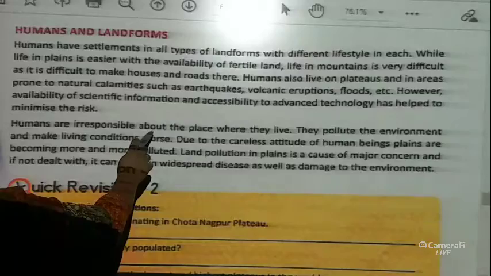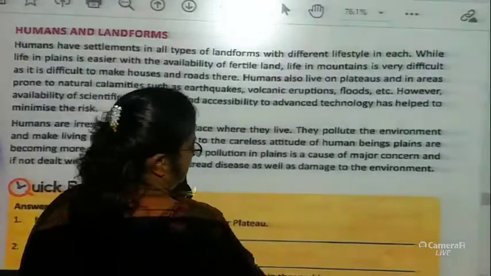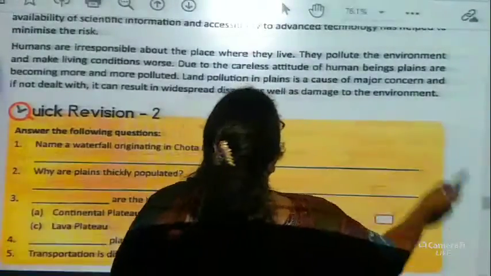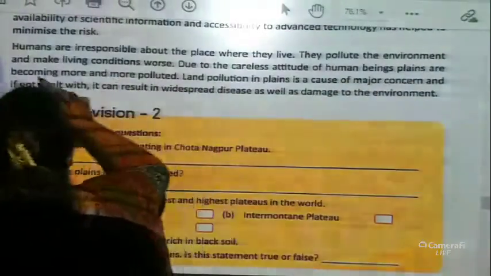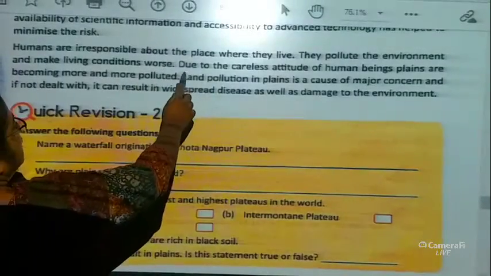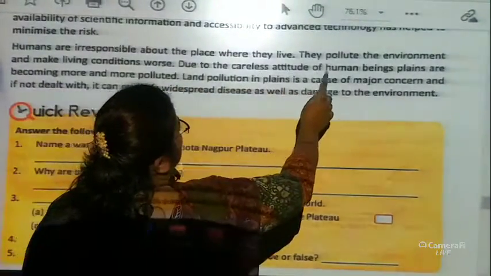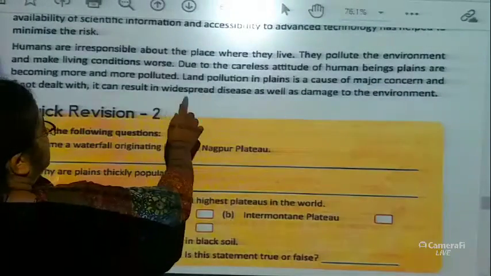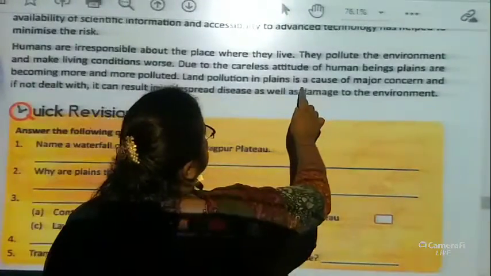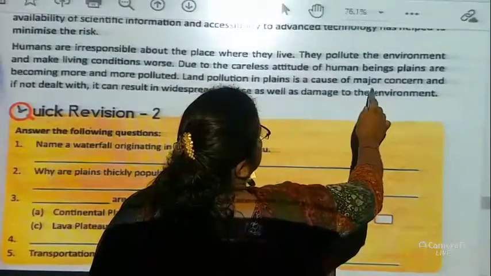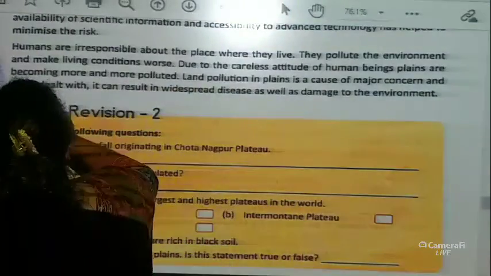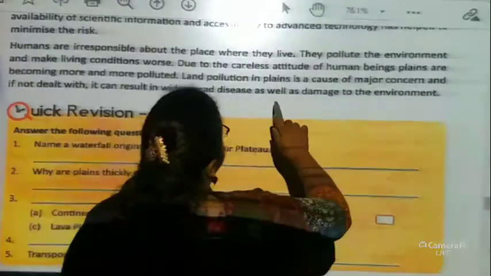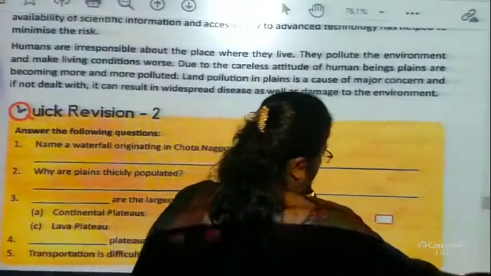Humans are irresponsible about the place where they live. They pollute the environment and make living conditions worse. Due to the careless attitude of human beings, plains are becoming more and more polluted. Land pollution in plains is a cause of major concern, and if not dealt with, it can result in widespread diseases as well as damage to the environment.